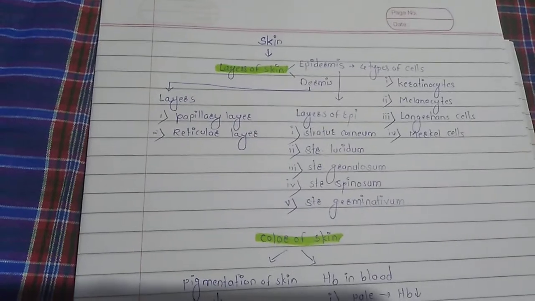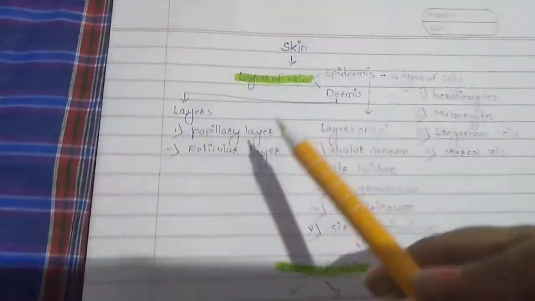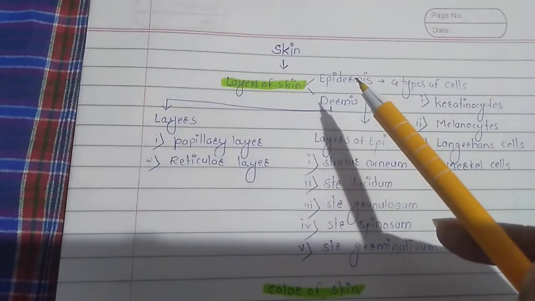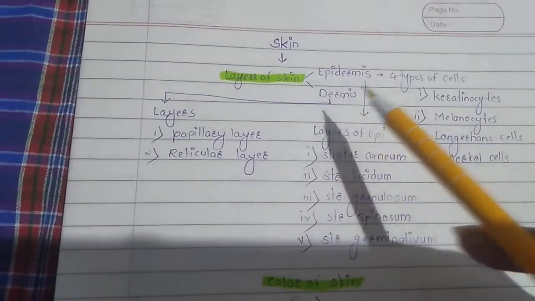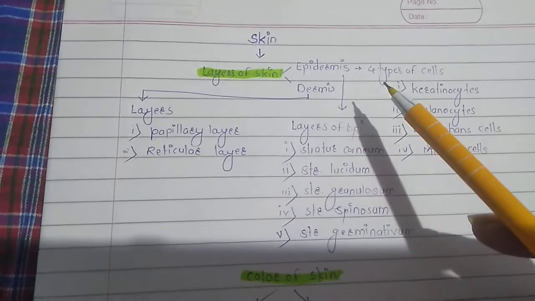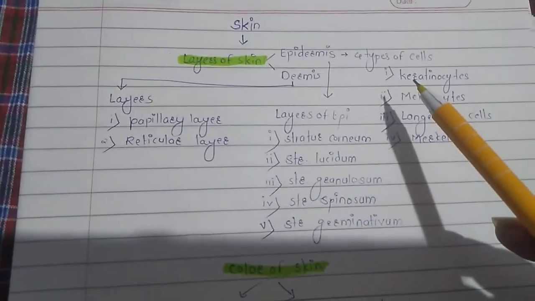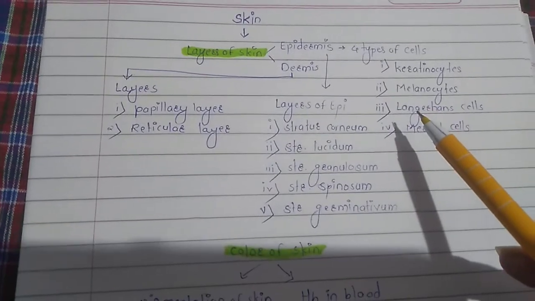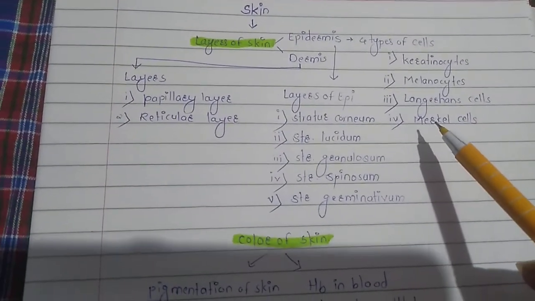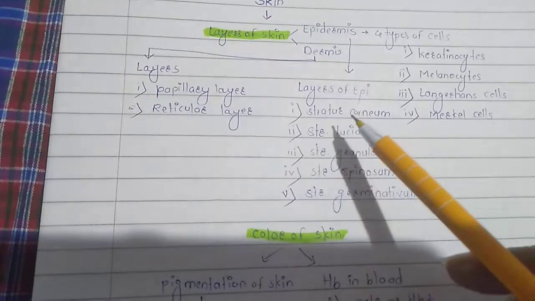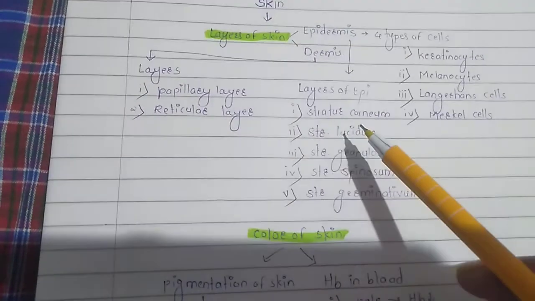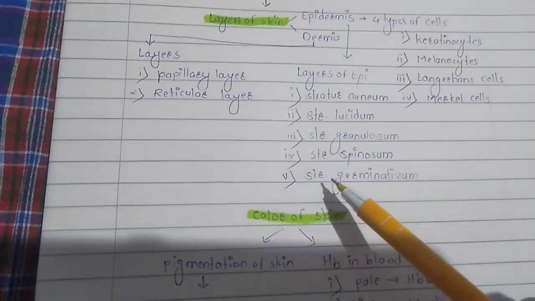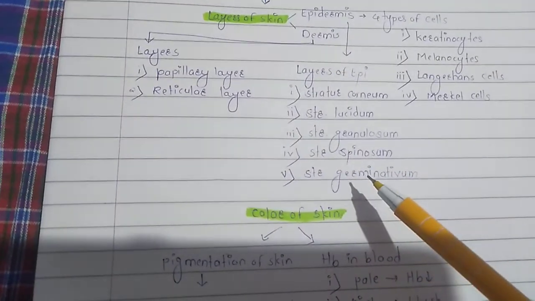Friends, today we learn about the skin. Firstly, we consider the layers of the skin, which are of two types: epidermis and dermis. Now we consider the cells in the epidermis. There are four types of cells: keratinocytes, melanocytes, Langerhans cells and Merkel cells. Now the layers of the epidermis: stratum corneum, stratum lucidum, stratum granulosum, stratum spinosum, stratum germinativum.